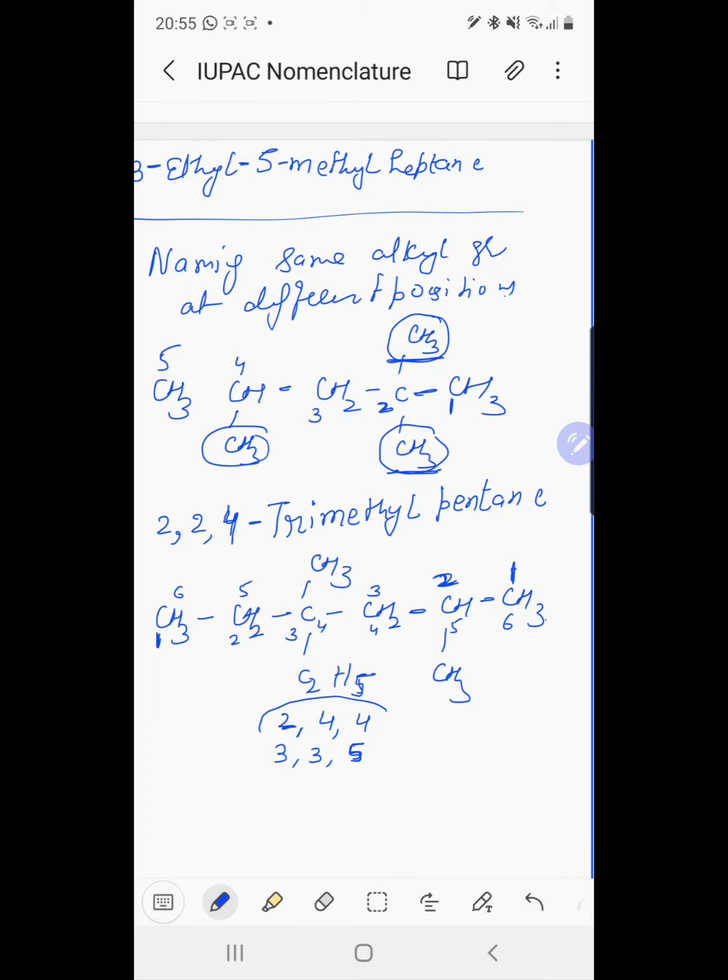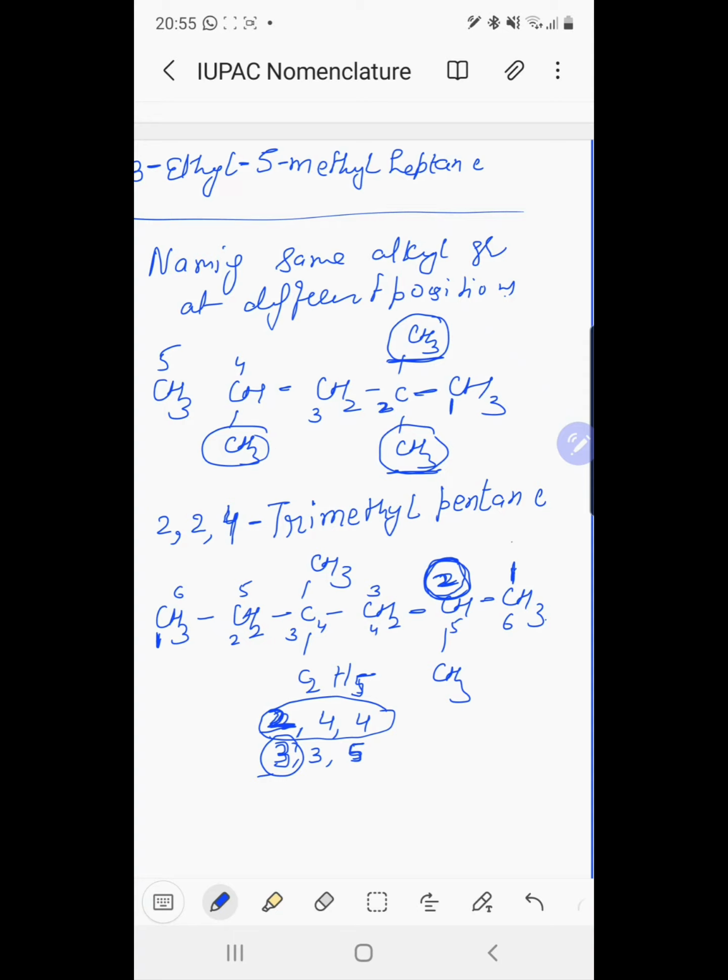So we select 2, 4, 4, because we have to see the difference at the first position. At the first position here we get 2 and here we get 3. So this is the lowest locant. First we have to see the difference at the first position. We have to select the method in which we get the first locant at the lowest position. Here it is 2, here it is 3.